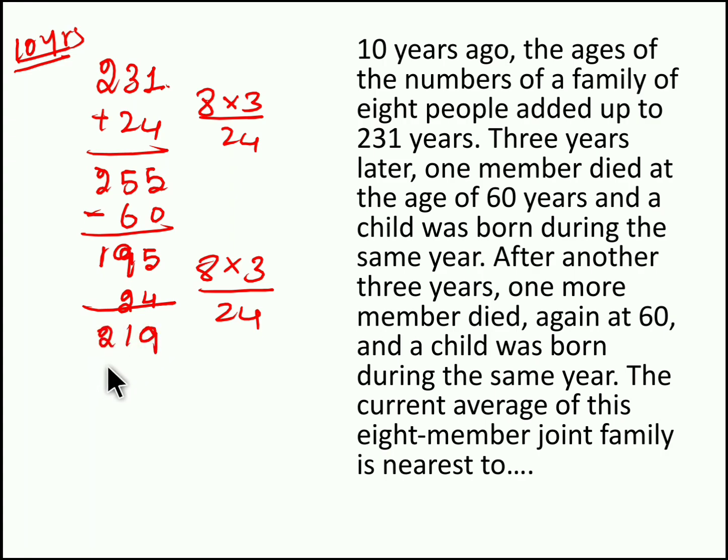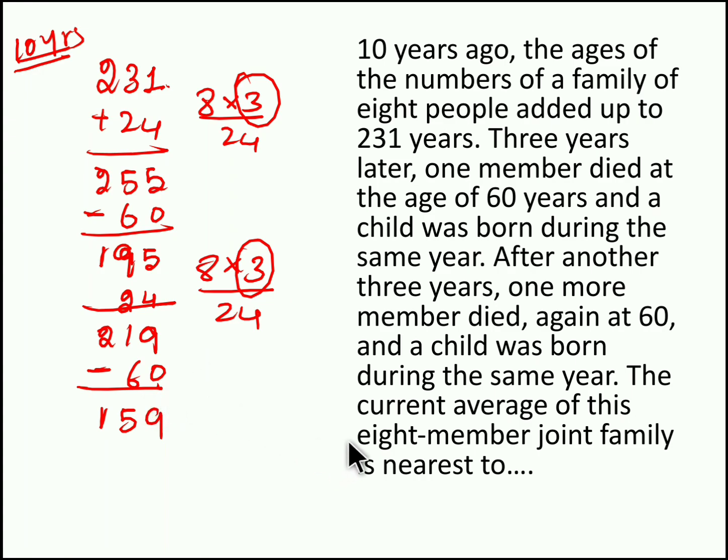During the same time another person passed away, so we have to subtract 60 from 219. We get 159. Out of 10 years, already 3 years are gone, so again we have added another 3 years. Now after 6 years, their age will be 159.